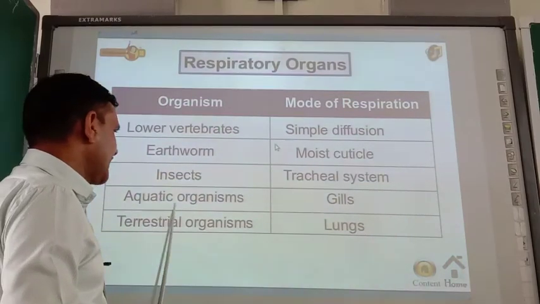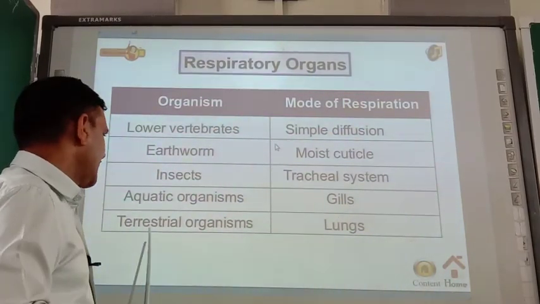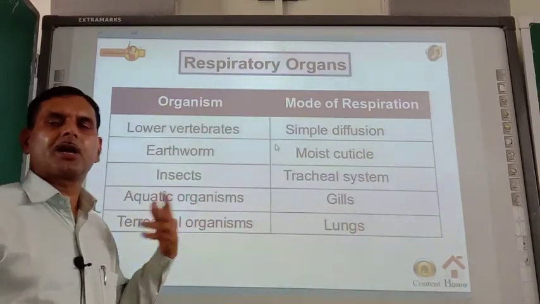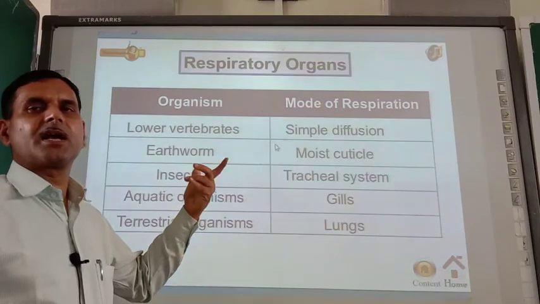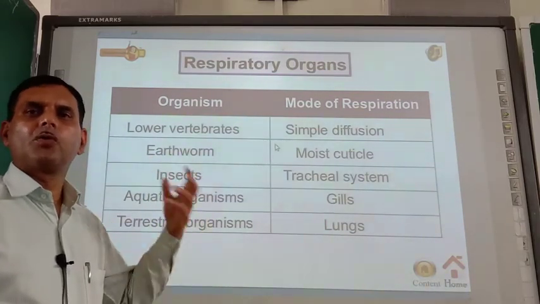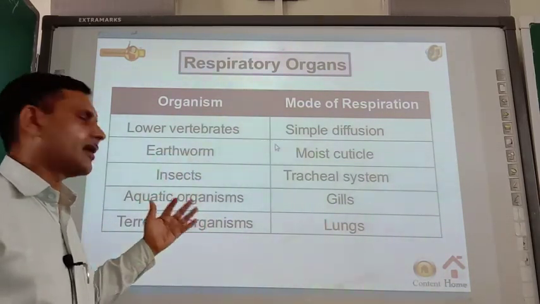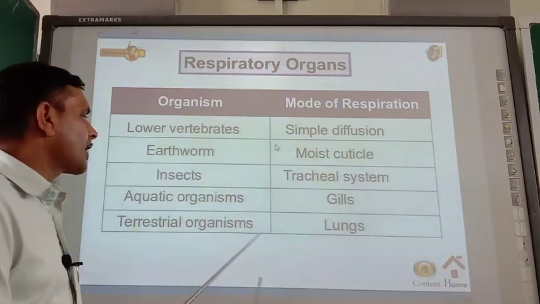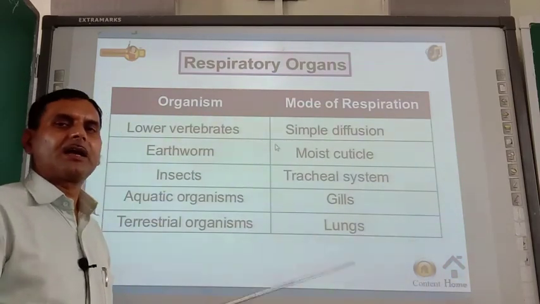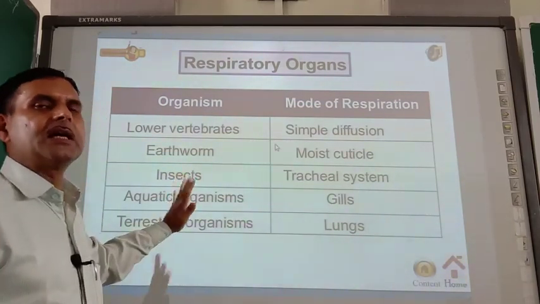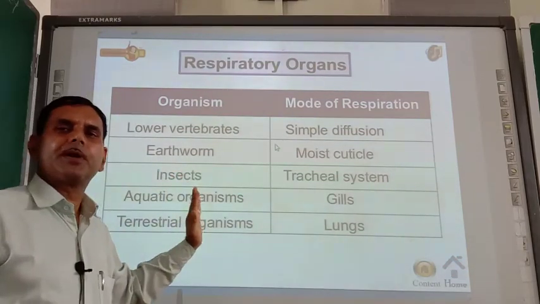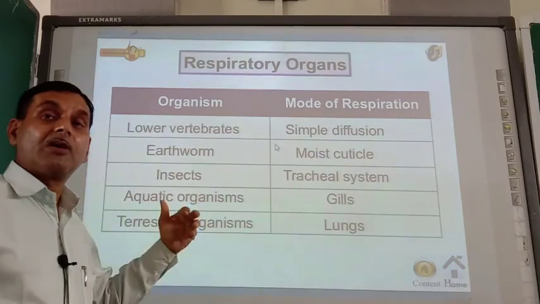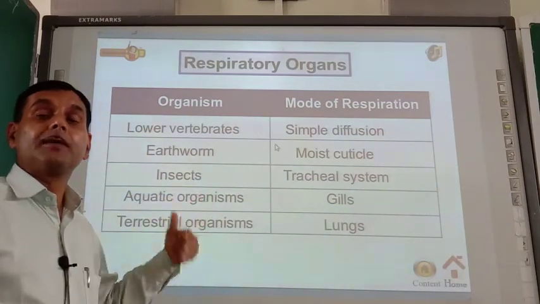Next one is aquatic organism, gills, and terrestrial organism. We are also terrestrial organisms. There are so many terrestrial organisms. Cow, buffalo, rabbit, all are terrestrial, which live on land. They are known as terrestrial organisms. Their respiratory organ is lungs. In this way, almost all sorts of animals we have covered in terms of their mode of respiration. Now let us see the breathing in plants.